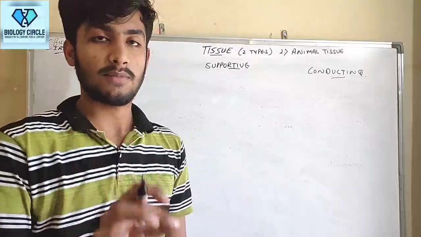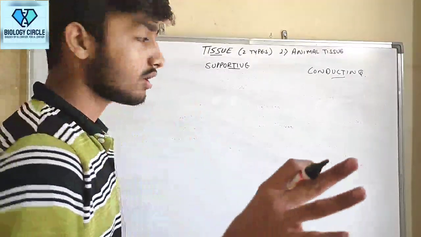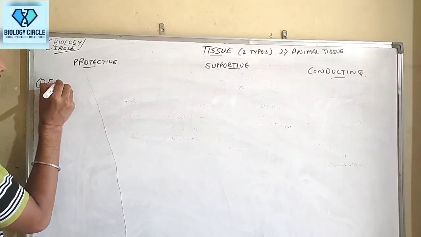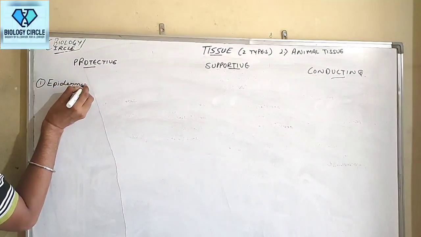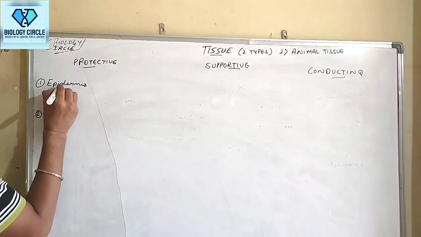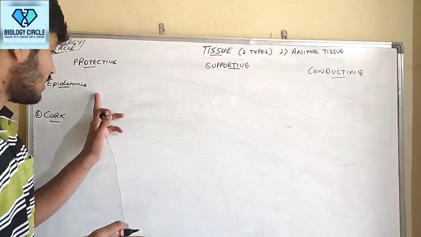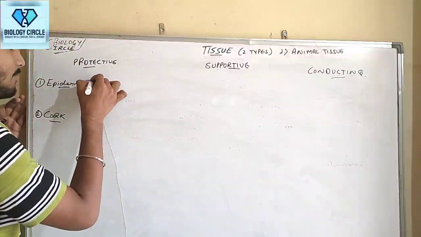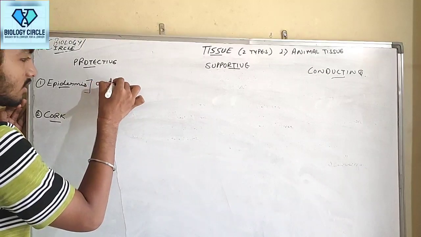Protective permanent tissue are of two types, epidermis and cork. First is epidermis. Second one is cork. Now again their location and the function. Epidermis is the outermost layer.